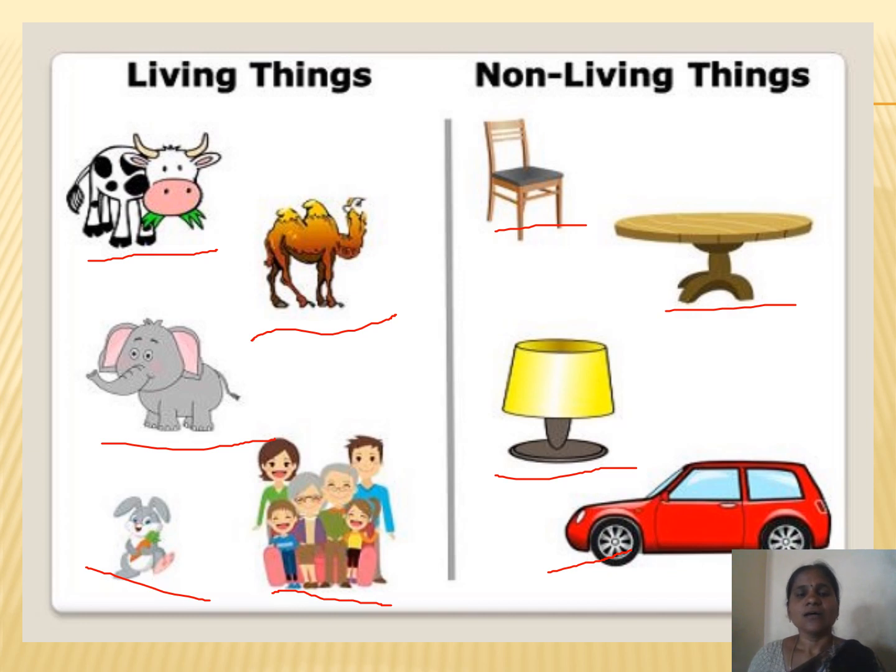Let's see the living things' characteristics that we can find in these examples. A cow can grow, a camel can move from one place to another place, even an elephant will eat all the things, and all the different living beings will show these characteristics. These are all the living things that can do all the characteristics, so that's why we call these living things. And these are non-living things, because they do not have these characteristics.